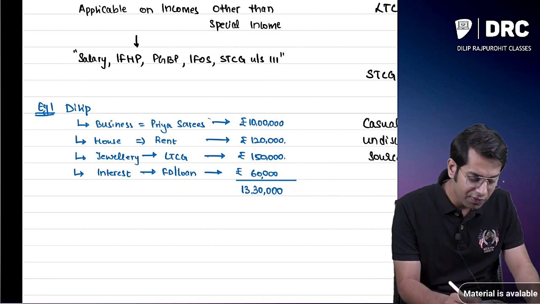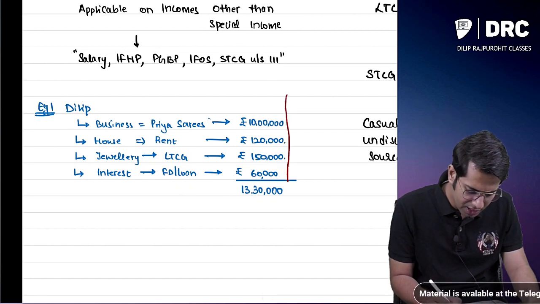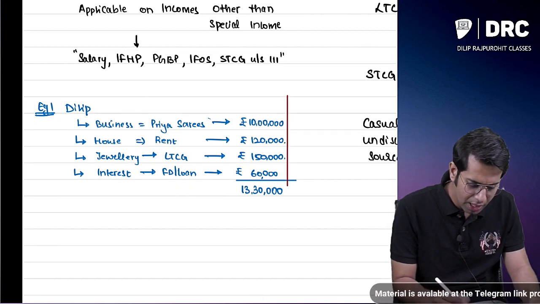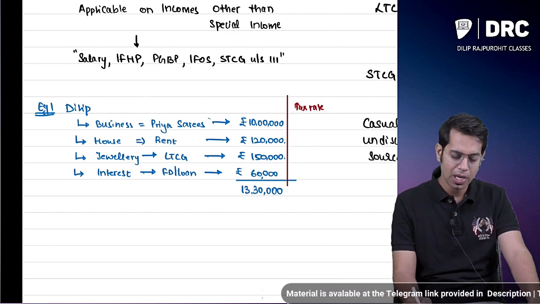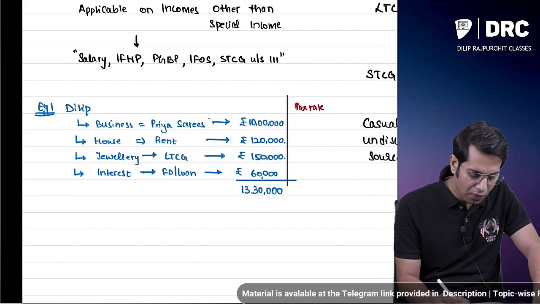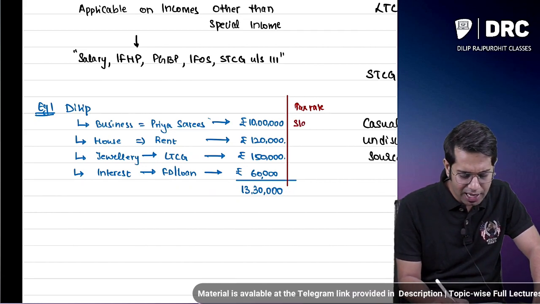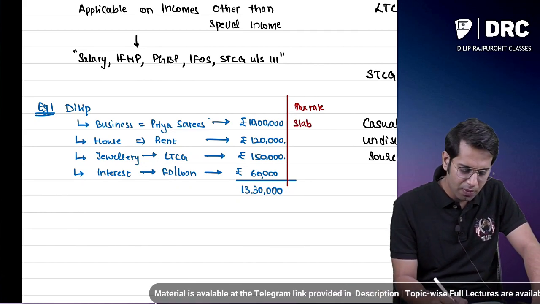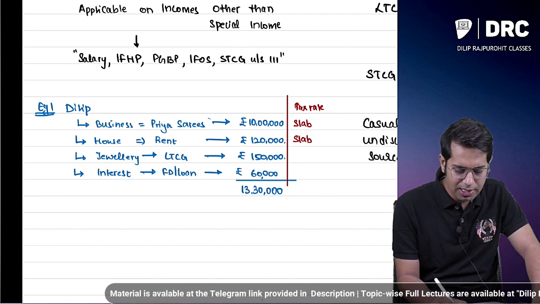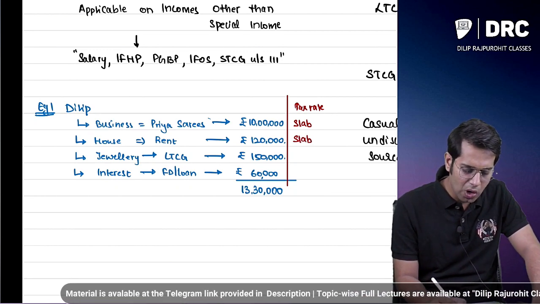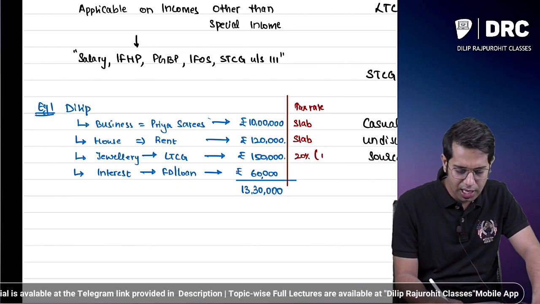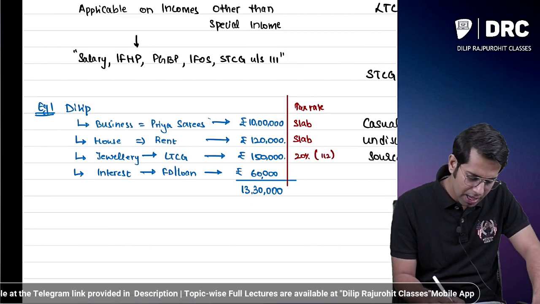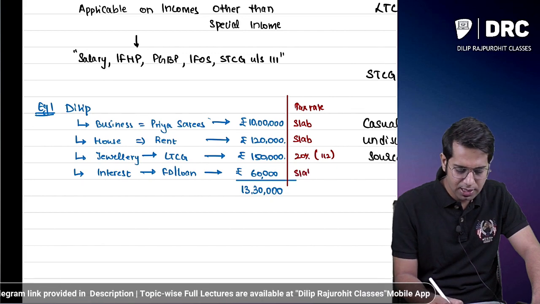Now I have earned so many different types of income. A single person can have different types of income. What is the tax rate applicable? For my business income and my house income, I will have to pay the taxes at slab rates. For this long-term capital gain, I will have to pay the taxes at 20%, where section 112 is applicable, and for interest I will have to pay the taxes at slab rate.